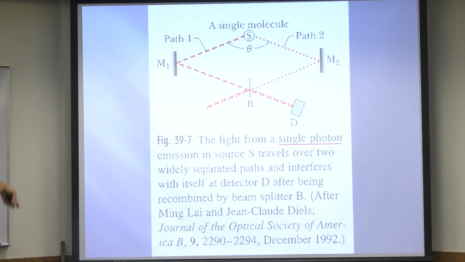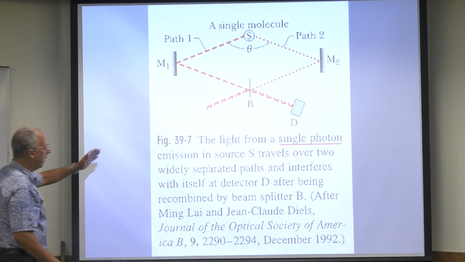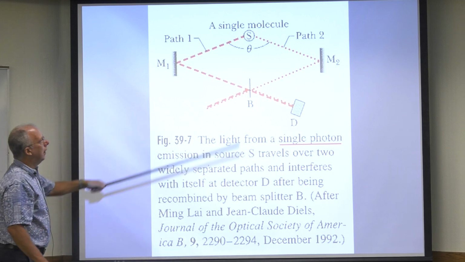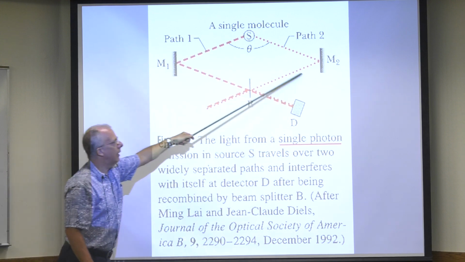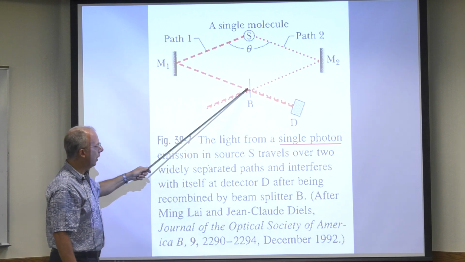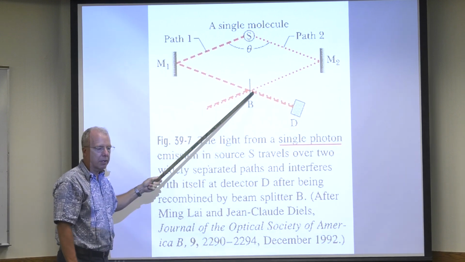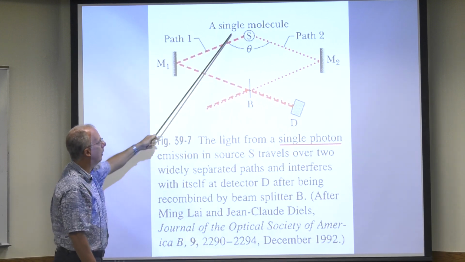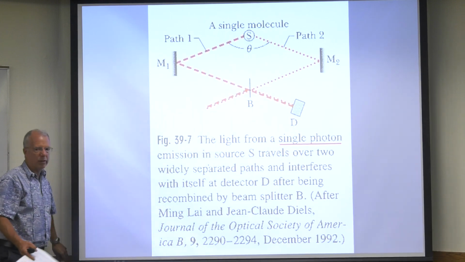And I talked about this before, so I'm not going to talk about it again. This is the single photon experiment, where the single photon went here and recombined here, and by moving one of the mirrors you can get constructive interference and destructive interference. It just shows that the single photon emitted by the molecule acted like waves. We talked about that before.